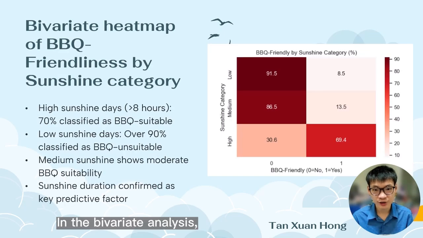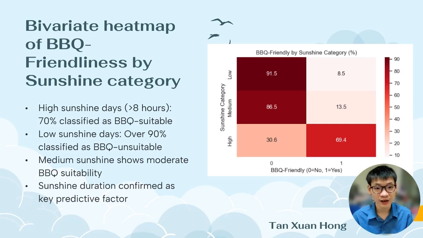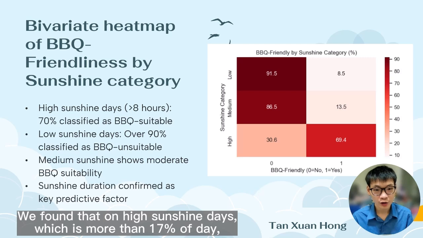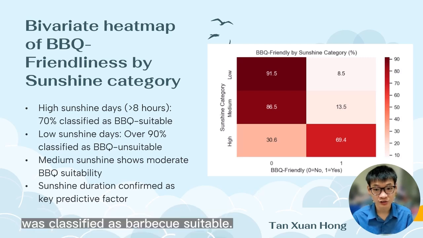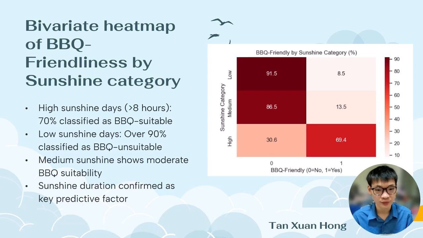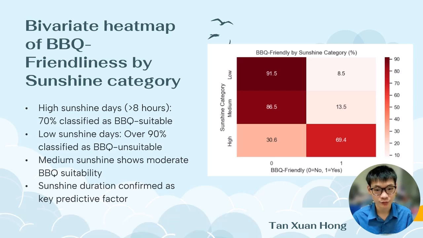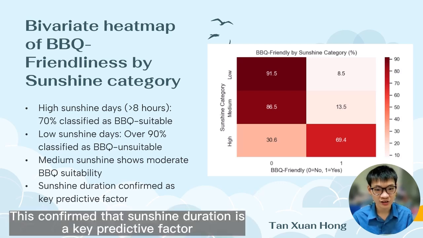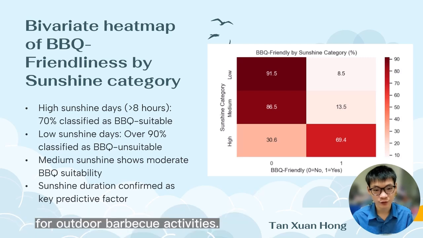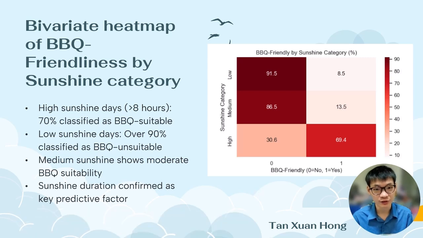In the bivariate analysis, we categorized sunshine into low, medium, and high groups. We found that on high sunshine days, more than 70% of them were classified as BBQ suitable. On low sunshine days, over 19% of them were unsuitable for BBQ. This confirms that sunshine duration is a key predictive factor for outdoor BBQ activities.